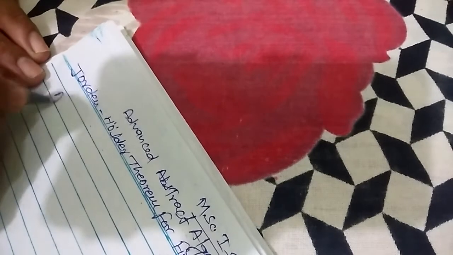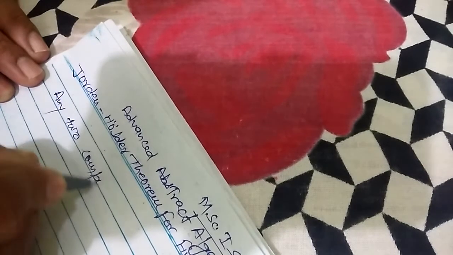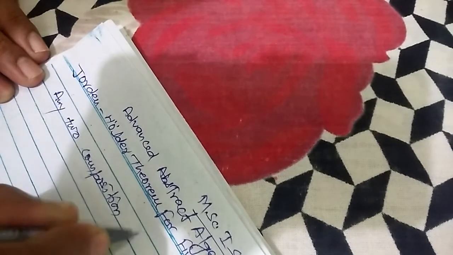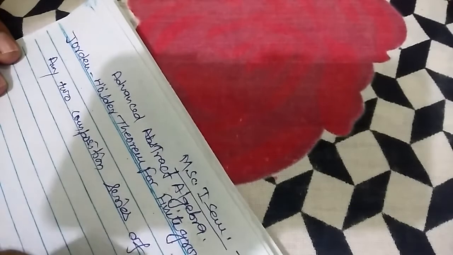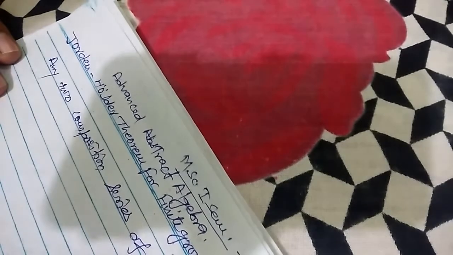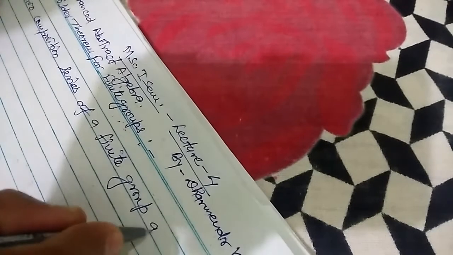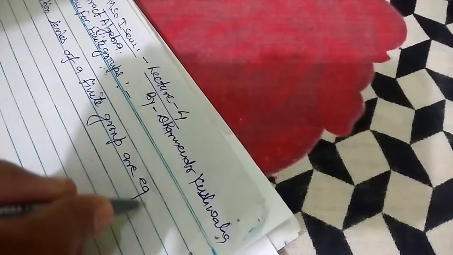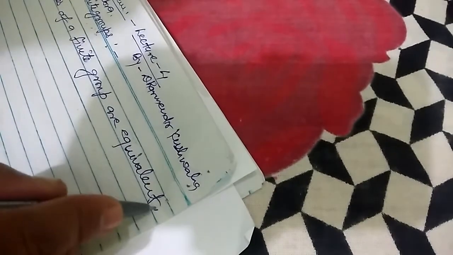Statement of the Jordan-Holder theorem for a finite group: any two composition series of a finite group are equivalent. This is the statement of the Jordan-Holder theorem for a finite group.